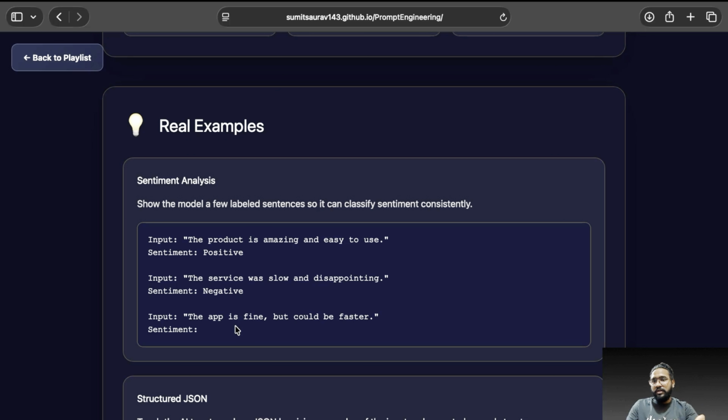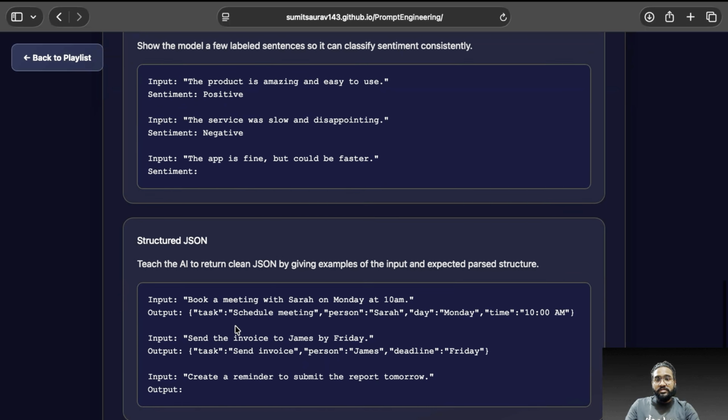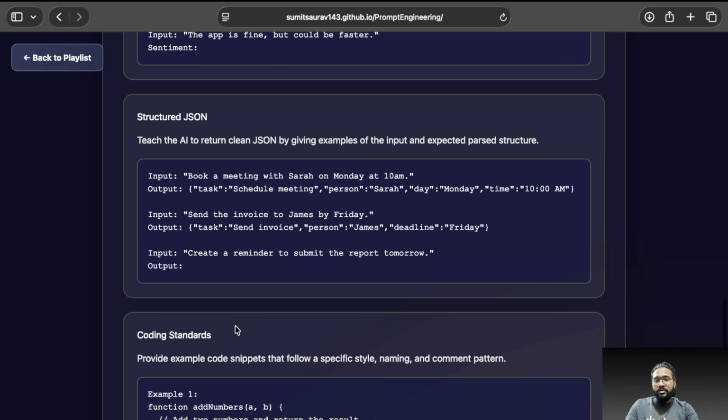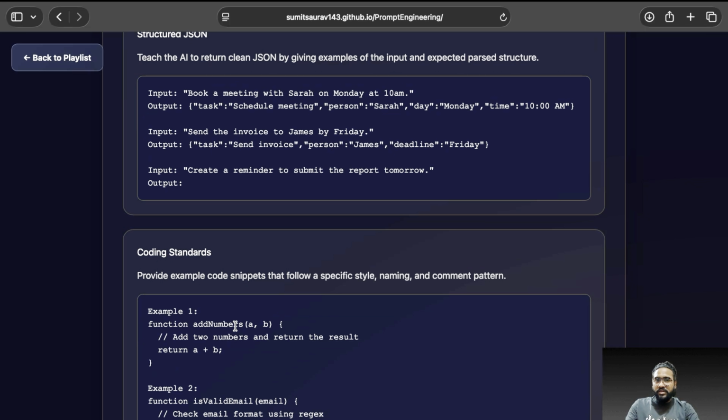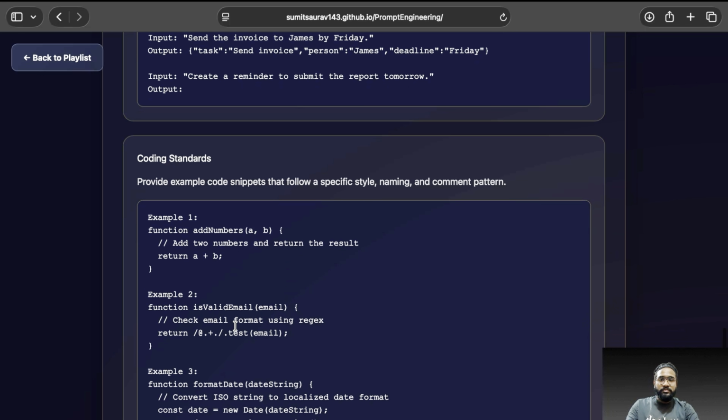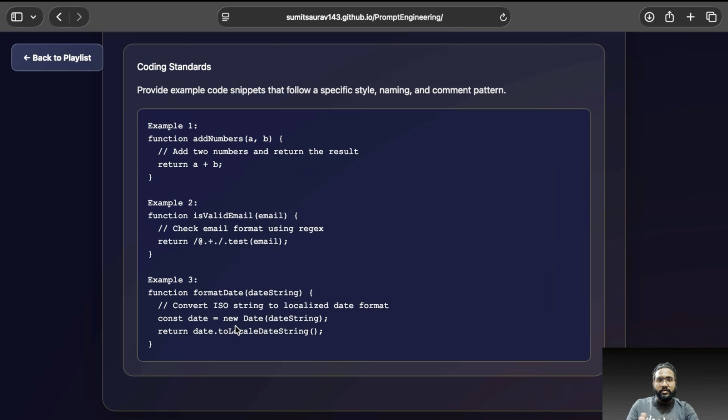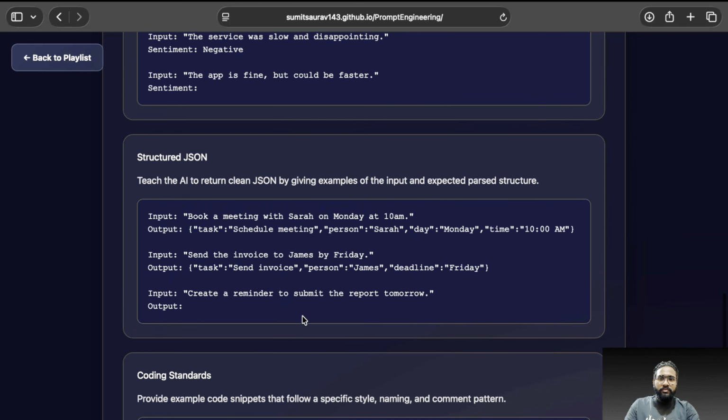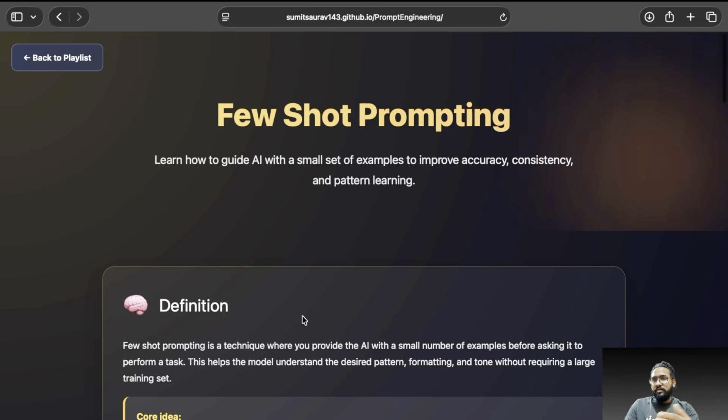As I told you, you can do sentiment analysis using few-shot prompting, or structured JSON, or coding standards, by giving some examples, and we can tell our AI model to respond in that way only.